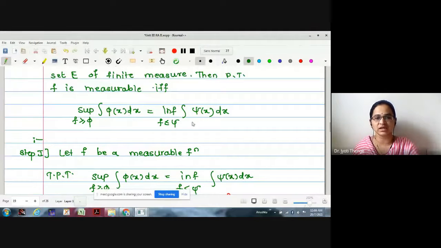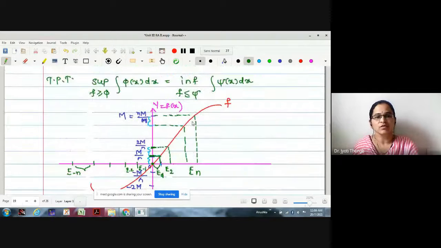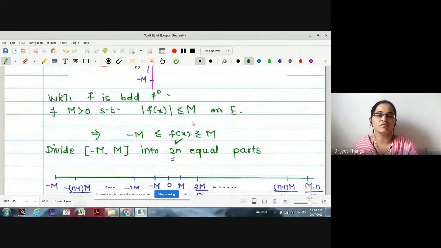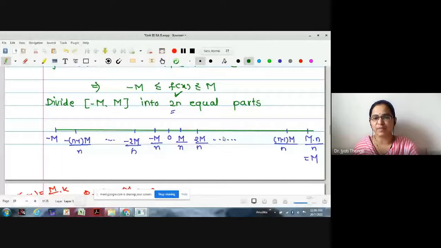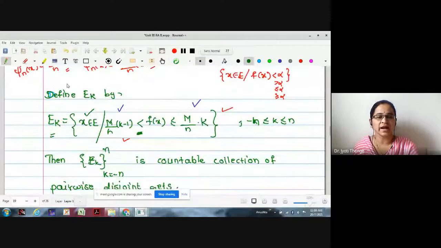Supremum integration phi is equal to infimum integration psi. For this, we first divided the range of the function f, from minus n to plus n, into 2n equal parts. According to this, we defined the sets Ek. No doubt these Ek's are subsets of the domain. We collect the elements x in E such that the function value lies strictly greater than m/n times (k minus 1) and less than or equal to m/n times k.